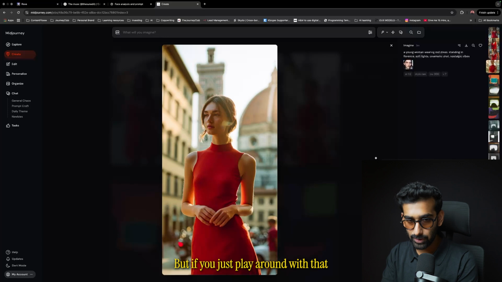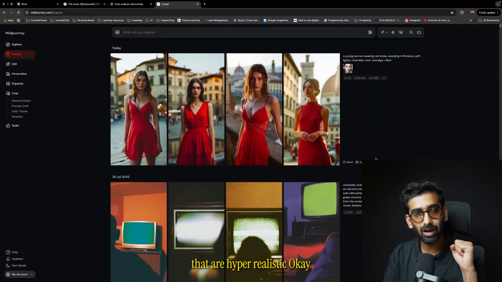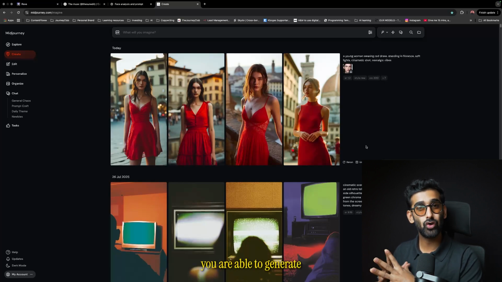But if you just play around with it, if you give it, let's say, a zoomed in shot, it would create images that are hyper realistic. And the more you play around with it, the better images you are able to generate.